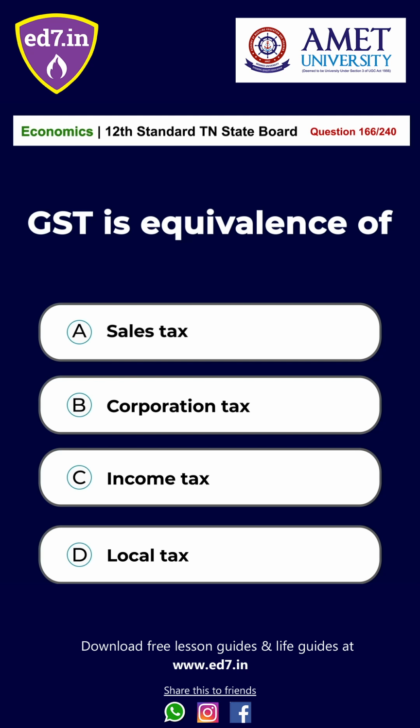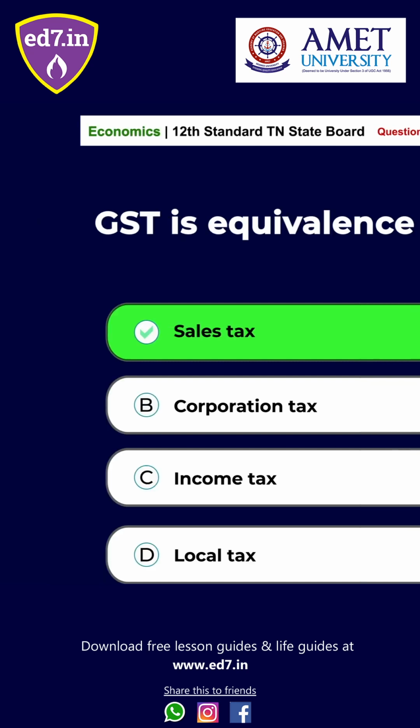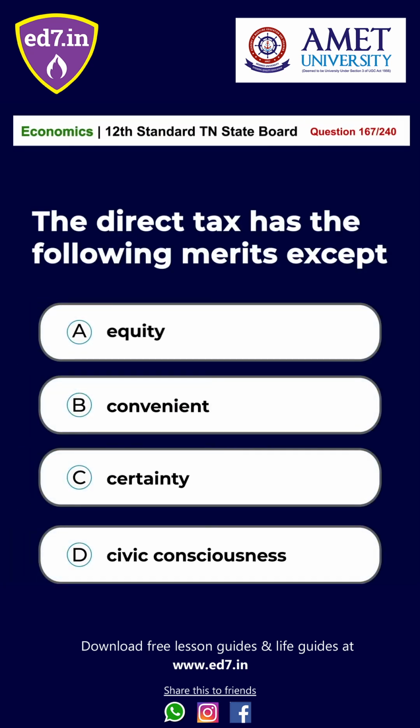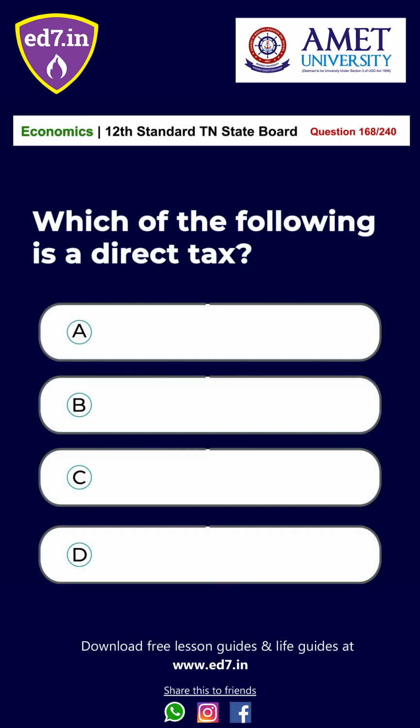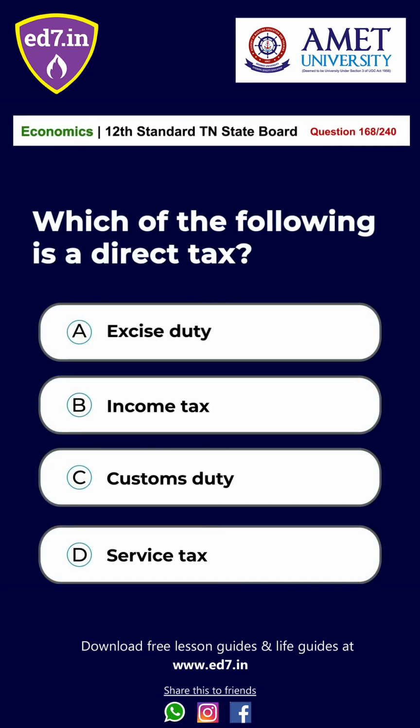Question number 166. GST is the equivalent of A. Sales tax, B. Corporation tax, C. Income tax, D. Local tax. The answer is option A, Sales tax. Question number 167. The direct tax has the following merits except A. Equity, B. Convenient, C. Certainty, D. Civic consciousness. The answer is option B, Convenient. Question number 168. Which of the following is a direct tax? A. Excise duty, B. Income tax, C. Customs duty, D. Service tax. The answer is option B.